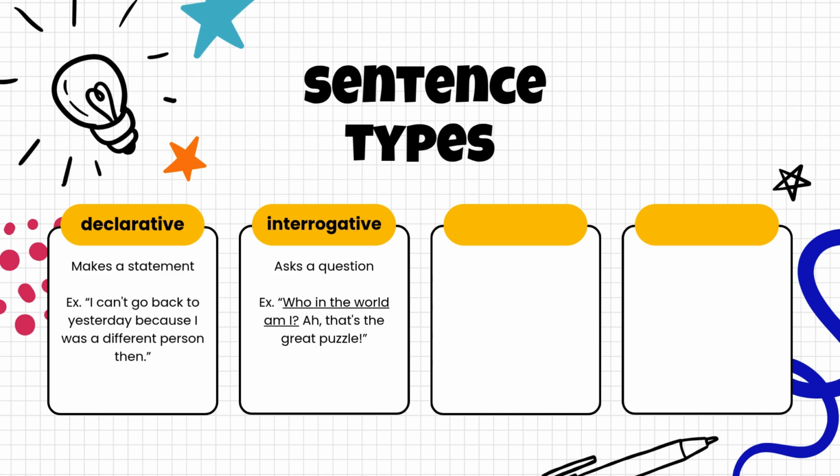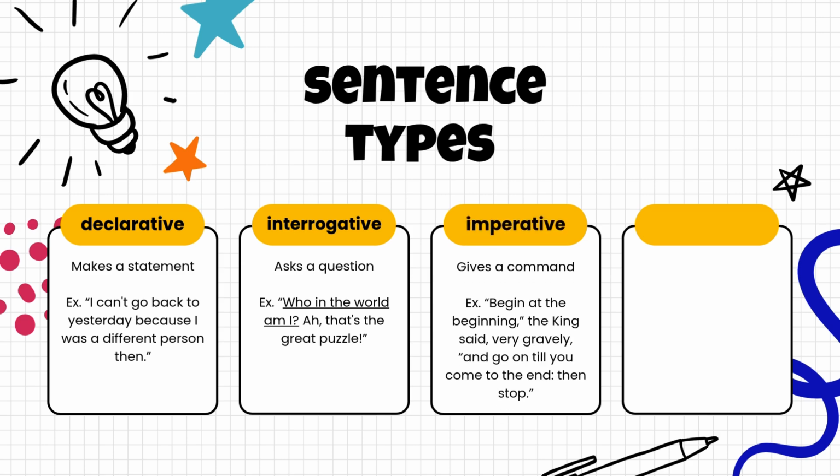Then we have an imperative sentence. It is imperative that you obey these commands. The subject is most often going to be understood and not actually written into the sentence. And then finally, we have an exclamatory sentence, and that's going to show sudden or strong emotion or feeling.